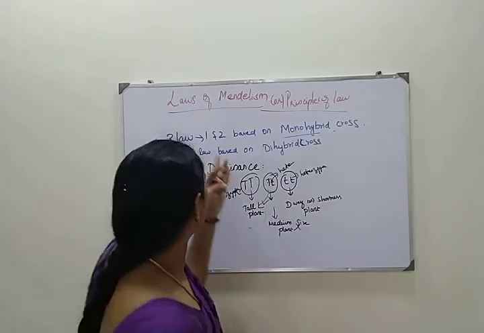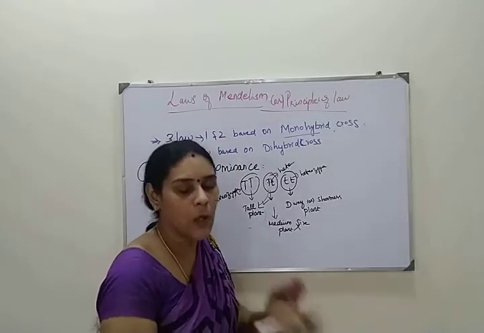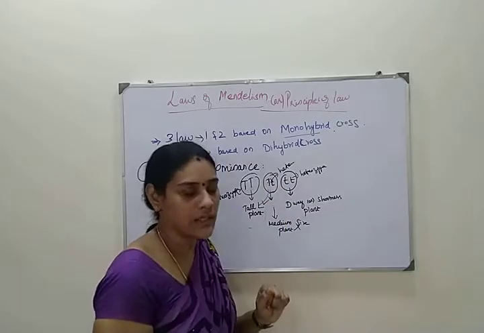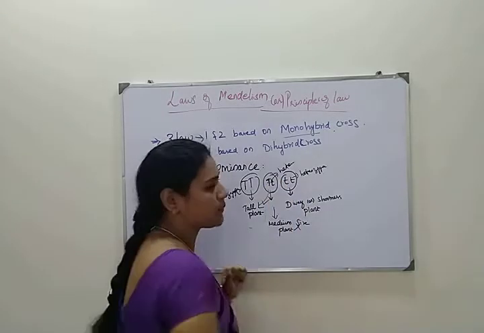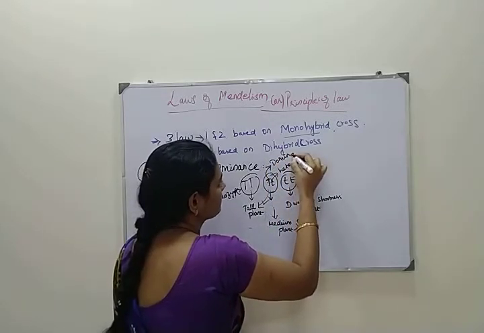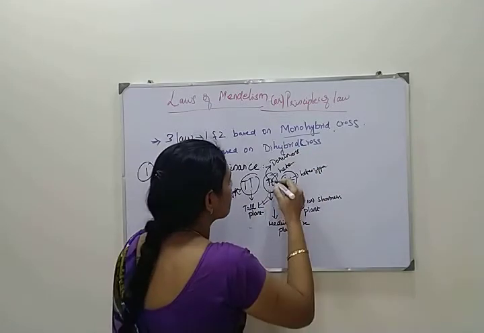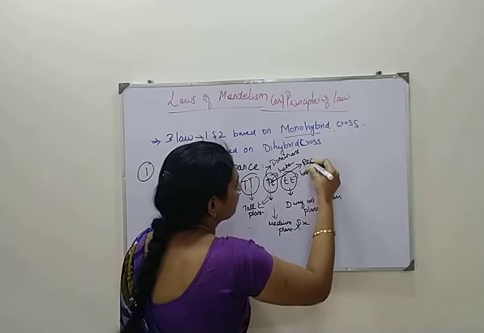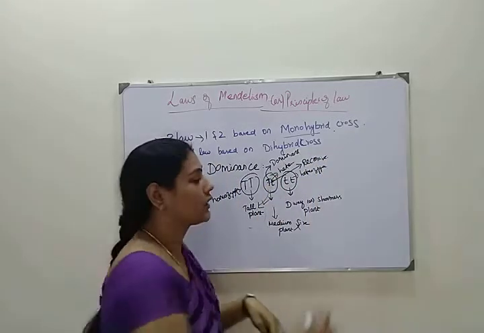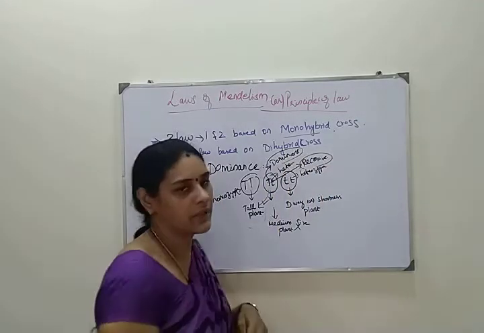So that is what Mendel, our scientist, told, that is the law of dominance. Based on the law of dominance, this capital T is always dominating the small t. So who is dominating here? Capital T. So this is called dominant. Who is getting dominated? That is recessive. Who is getting dominated is called recessive. Who is doing the domination is called dominant. Okay.